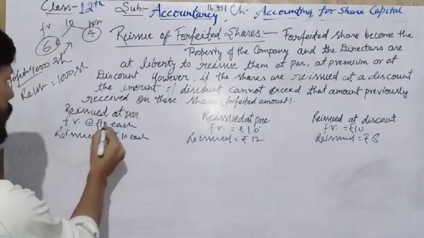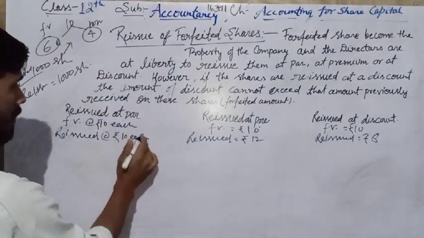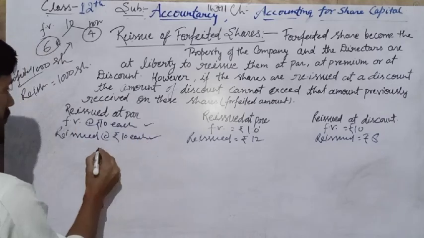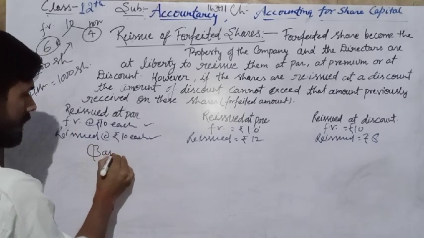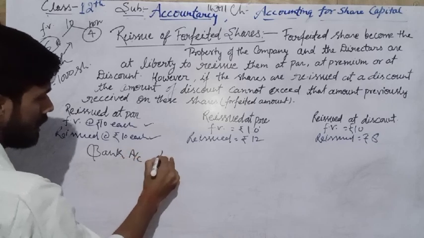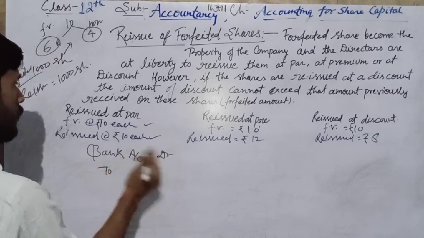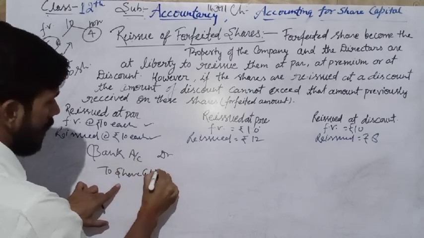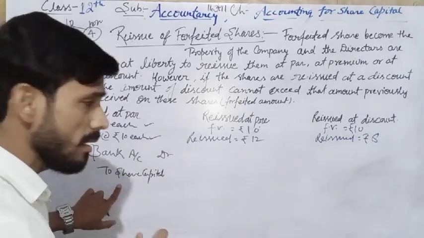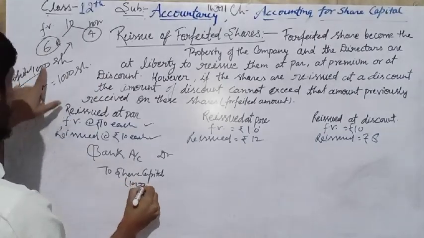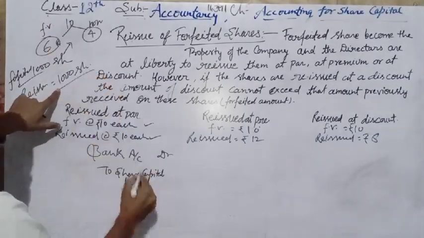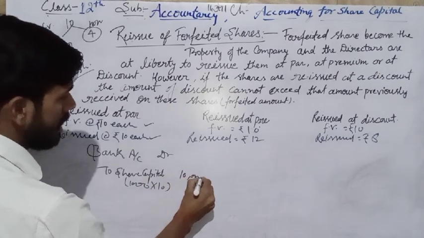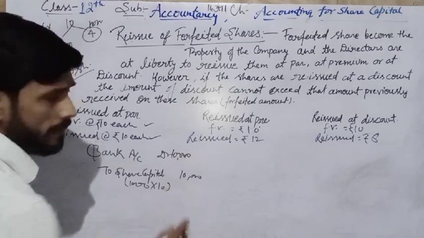So when the company reissues at par, meaning a 10 rupee share is issued at 10 rupees, the journal entry of reissue is: bank account debit to share capital, for the amount received on 1000 shares, meaning all shares issued. So 1000 shares of 10 rupees is 10,000 here and 10,000 here.